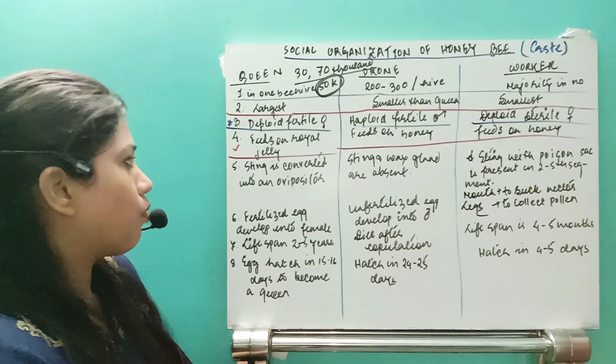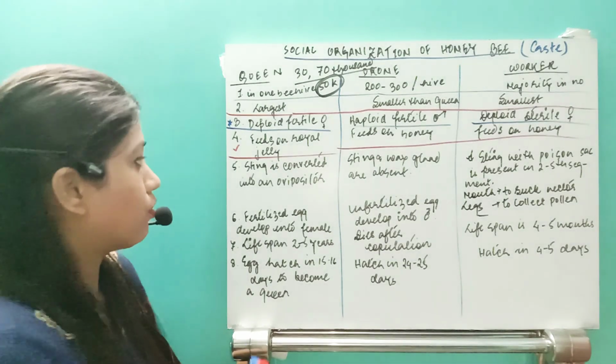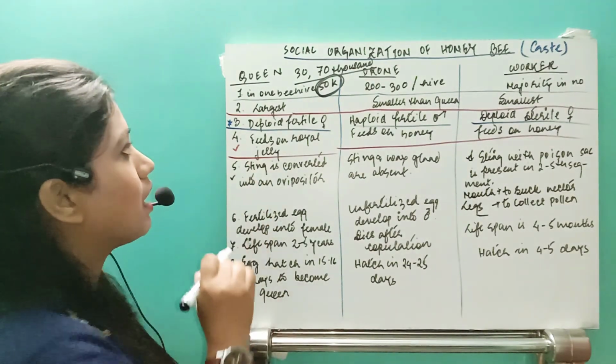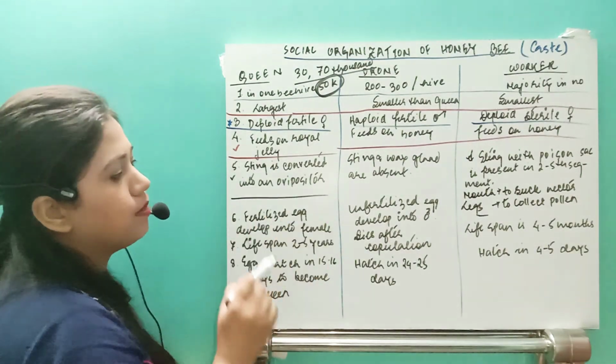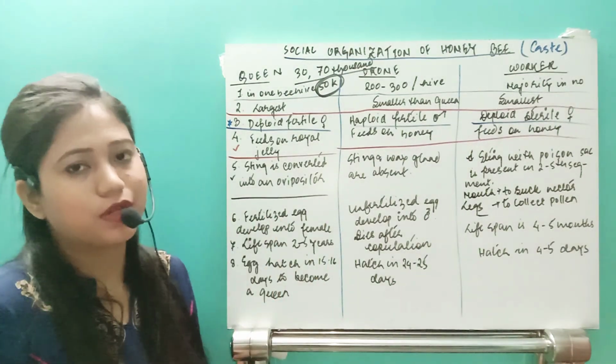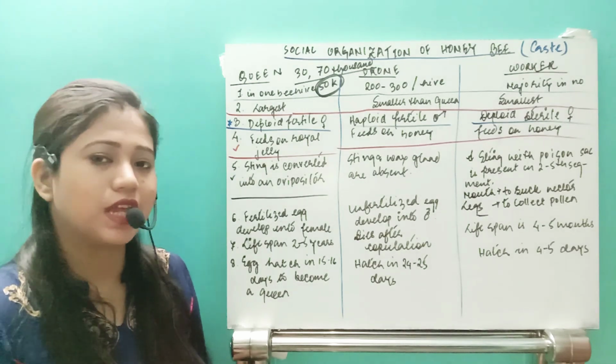The next point is also very important. In the queen, the sting is converted into an ovipositor. In the abdomen region, towards the posterior, they have the sting.